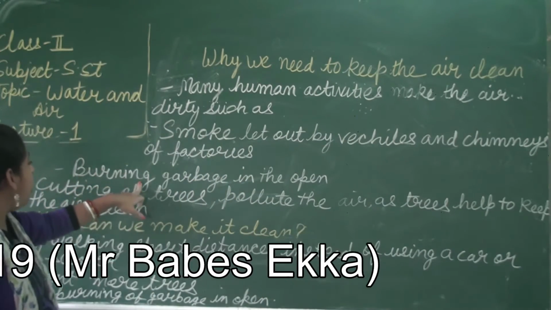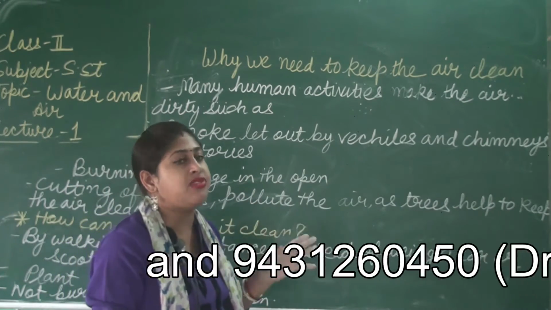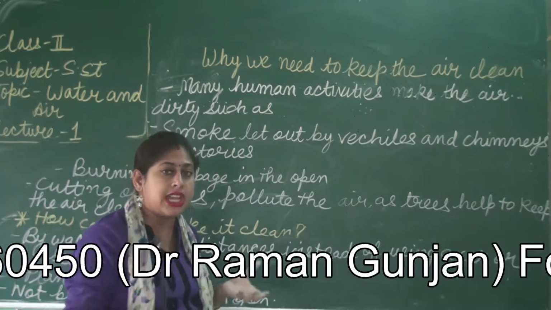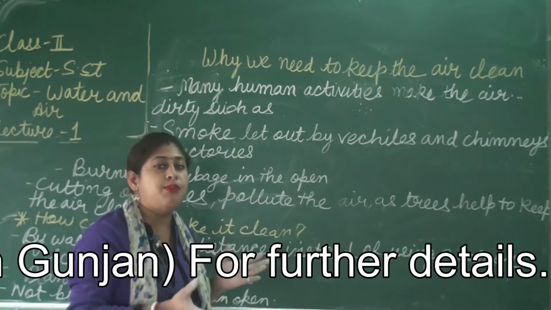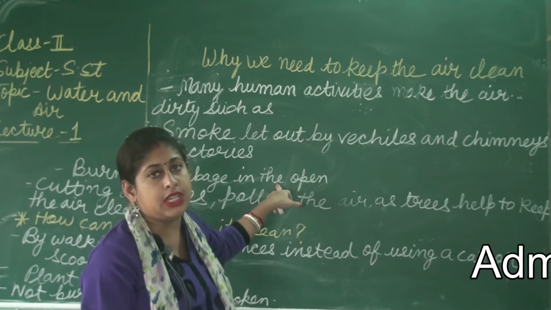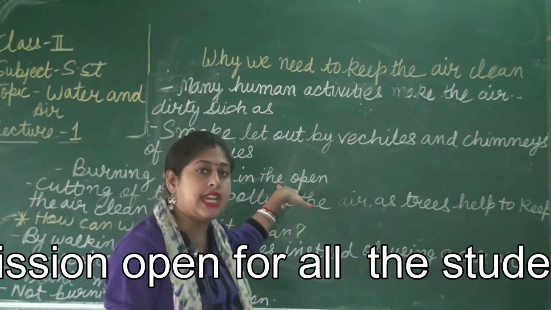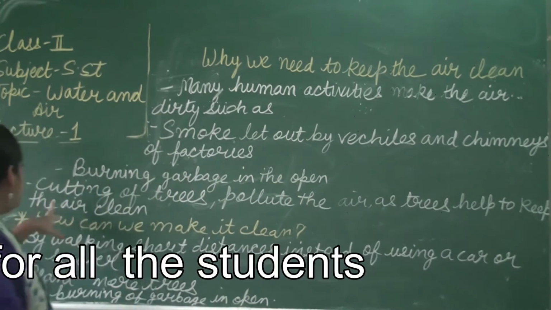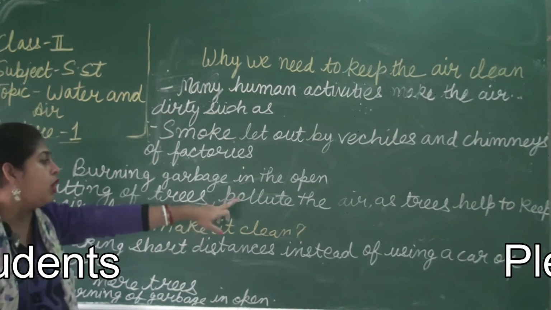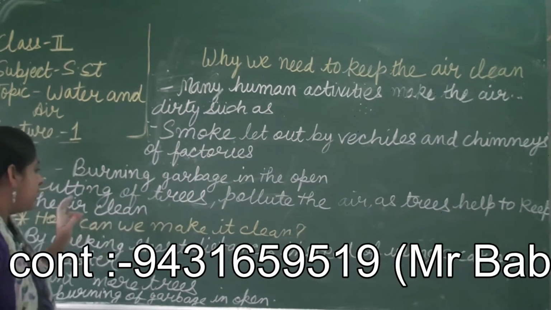Now, the second point is burning of garbage in the open. In many places we have seen people throw the garbage in the open and burn it. We should avoid the burning of garbage in the open, because the smoke coming out of the garbage pollutes the air. Cutting of trees pollutes the air, as trees help to keep the air clean.